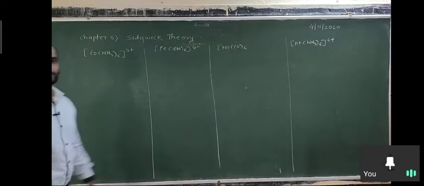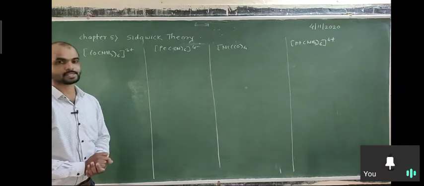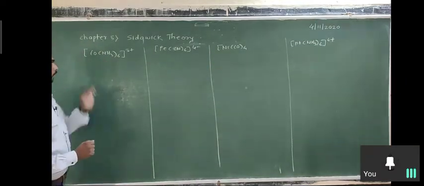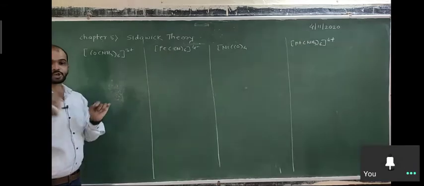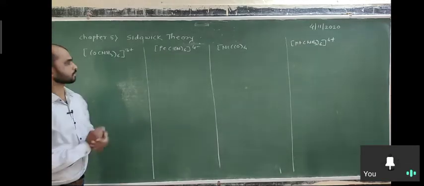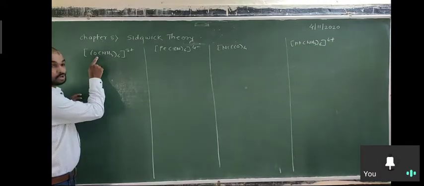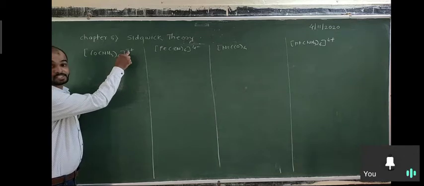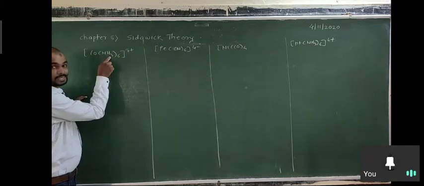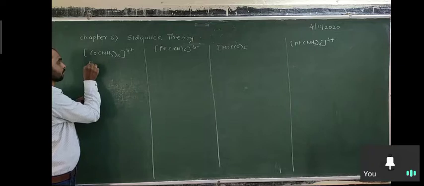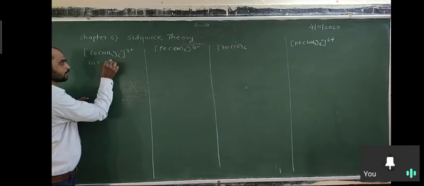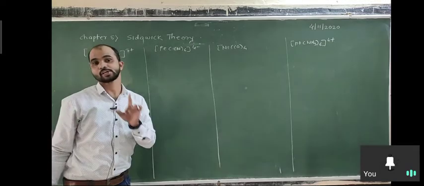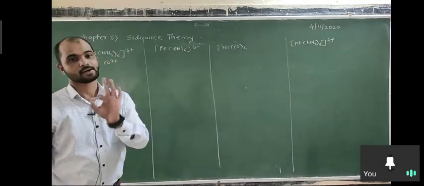Okay, we are going to calculate EAN for given complexes. Here 4 complexes are given on the blackboard. First of all, predict the oxidation state of the metal in the given complex. In the first complex, Co(NH3)6 3+, the complex has a +3 charge, but the ligand is neutral. So what is the oxidation state of Co?